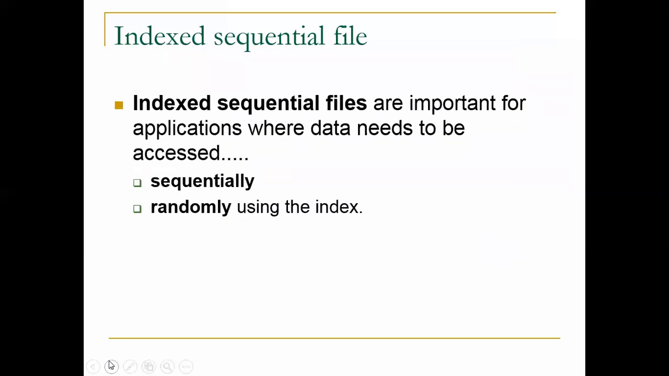Okay, so index sequential files are more important for applications where data needs to be accessed, first, sequentially, and second, randomly using the index. There are two parts to index sequential. We can access the data sequentially, as well as randomly using the index, so both possibilities can be done in an index sequential file. Randomly as well as sequentially. These points are very important.